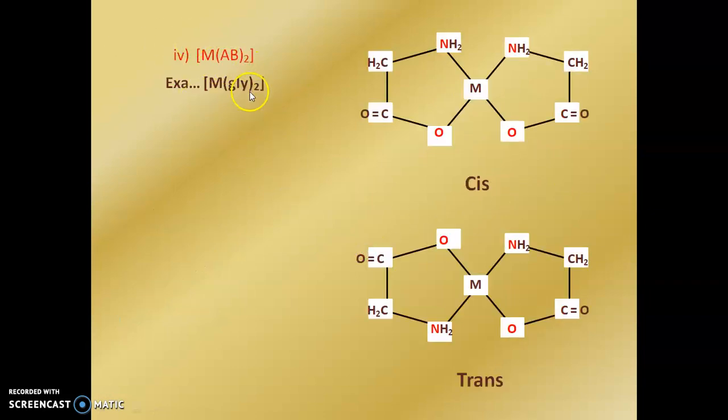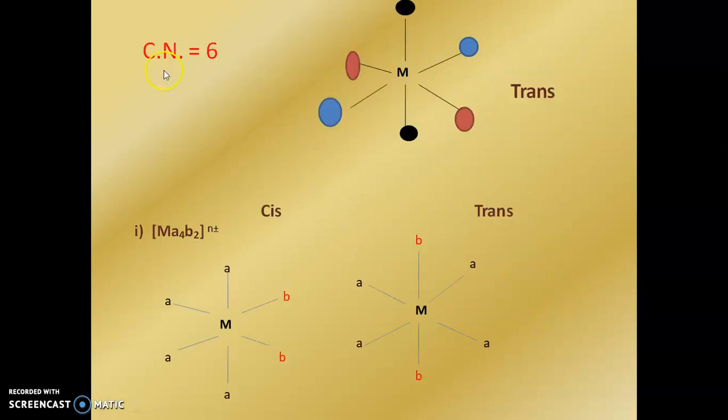Next is the MAB2. In that, here you see AB2. AB means bidentate ligand but with different donor atoms. Here nitrogen is one donor, and oxygen is the second donor atom. So nitrogen, similar donor atoms are at the same position, hence this isomer is called the cis isomer. But here you see that the nitrogen and nitrogen are opposite, hence this type of isomer is called the trans isomer.